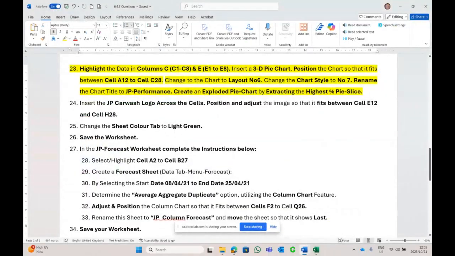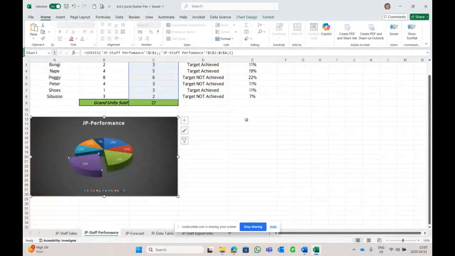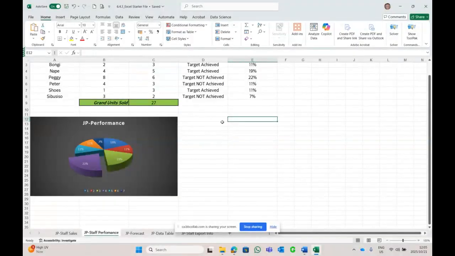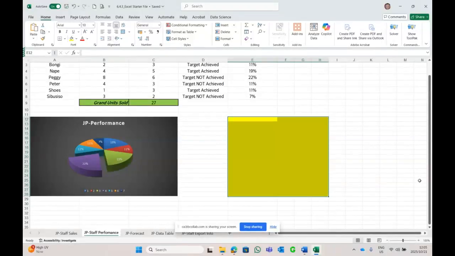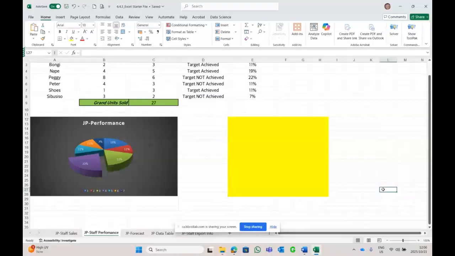Okay. Insert the picture from our data files and let it fit between E12 and H28. Okay, E12 and H28. So I'm going to use a yellow color. That picture that we're going to find now in our data files must fit over that yellow that we just highlighted.